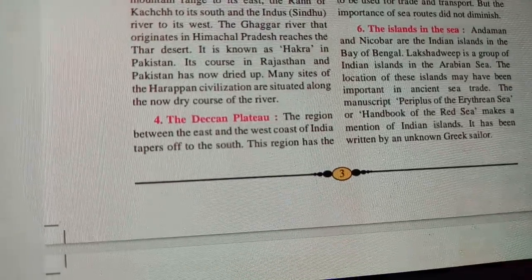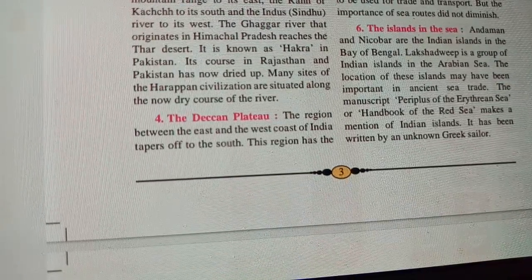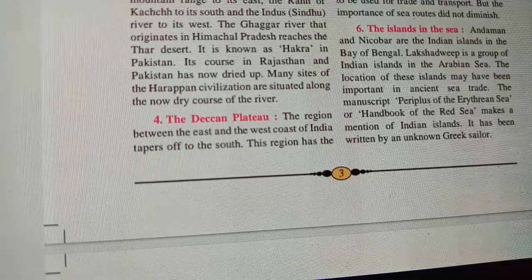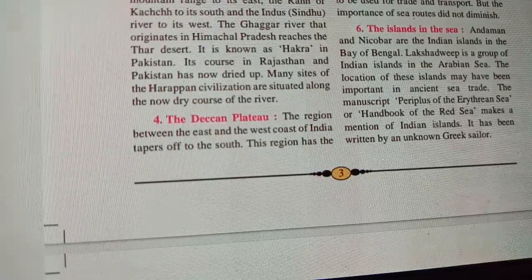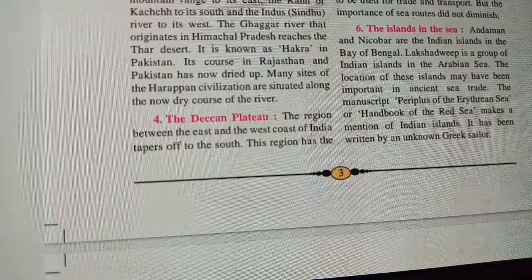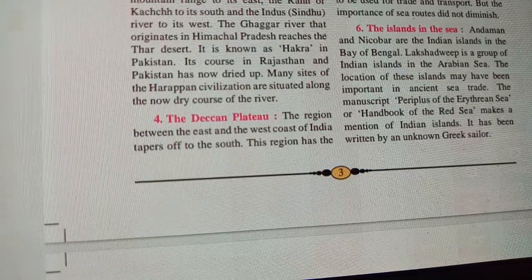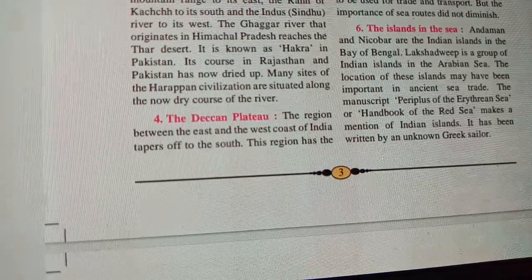Lakshadweep is a group of Indian islands in the Arabian Sea. The location of these islands may be important in ancient sea trade. So these islands were also used, and importance was given to them for doing trade business.